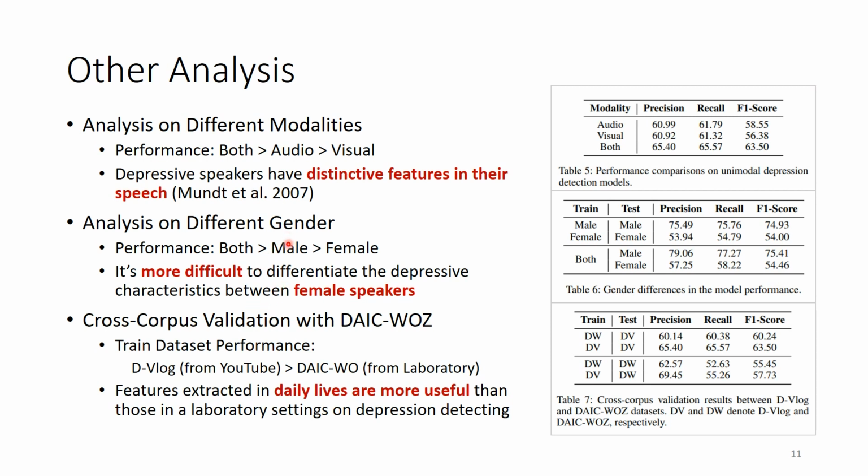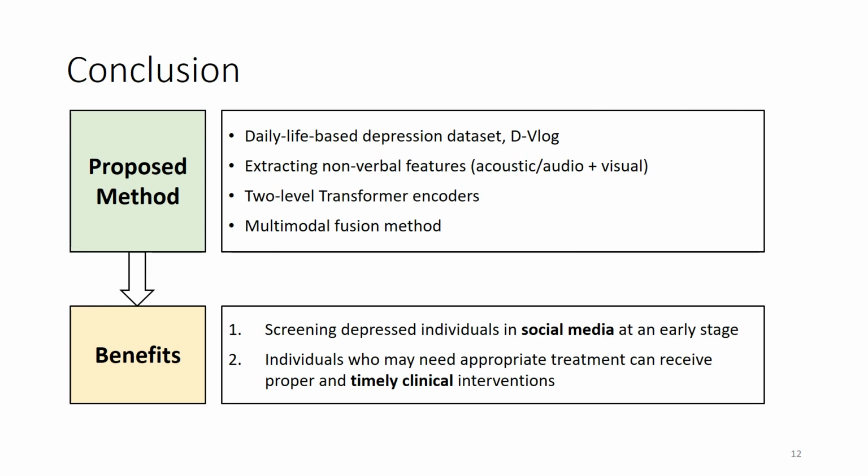This paper also did some analysis on different modalities and genders, and tried to train the model with different datasets. So in our conclusion, we use those proposed methods, such as D-Vlog, nonverbal features, two-level transformer encoders, and the multimodal fusion method, to generate the benefit that we can screen depressed individuals in social media at an early age.